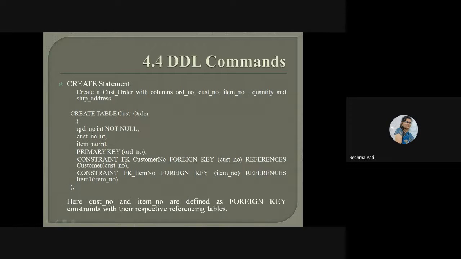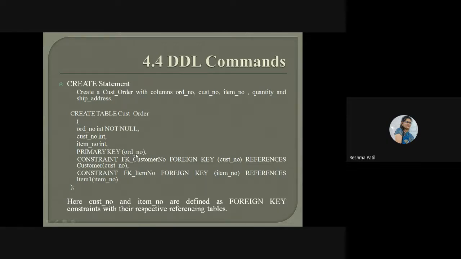Another way how we can create primary key for this particular attribute, that is shown here. Here I have just written order number, then data type, then the normal constraint not null. Now I have to convert this order number to primary key. So you can write it like this also: primary key in bracket, and the column name on which we are going to apply it is here.